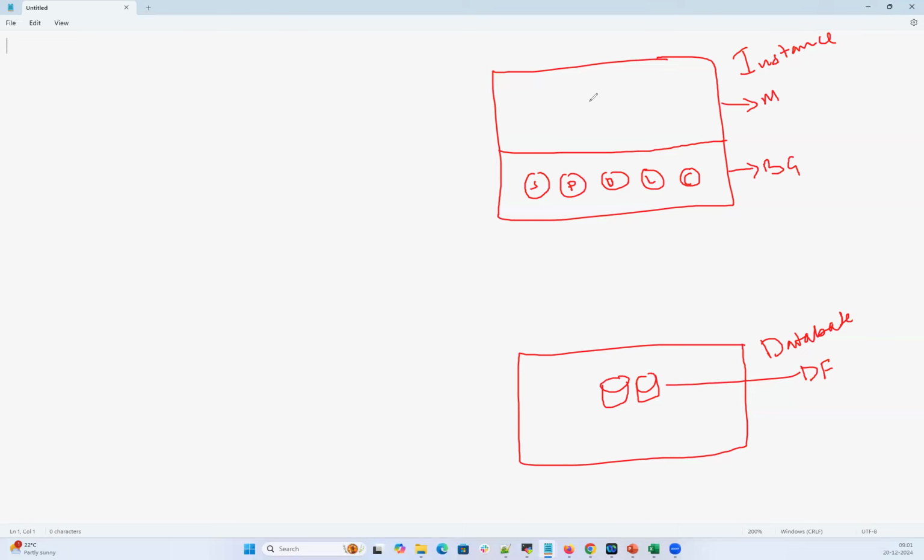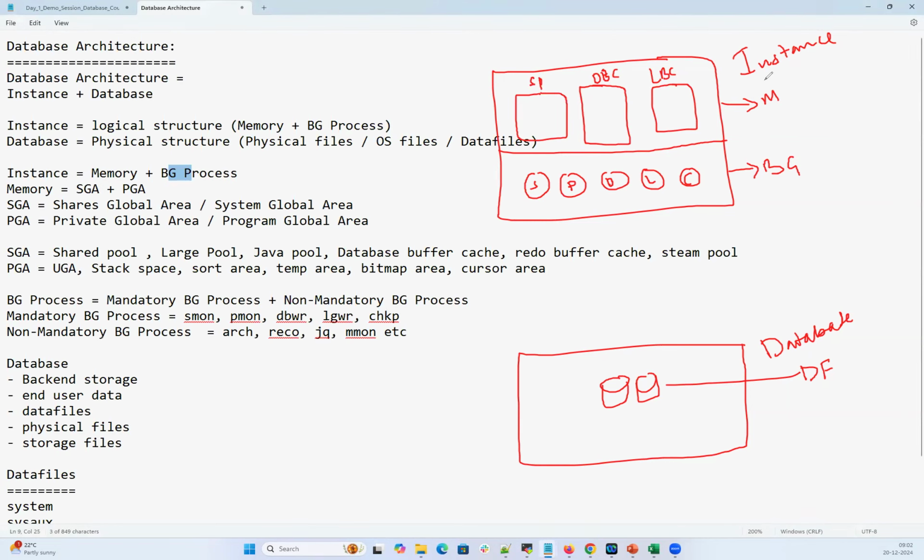And then we have the memory components. I talked about the database buffer cache, then the log buffer cache, and the shared pool. So the three major components which are heavily used in my instance are the shared pool, the database buffer cache, and the redo buffer cache.